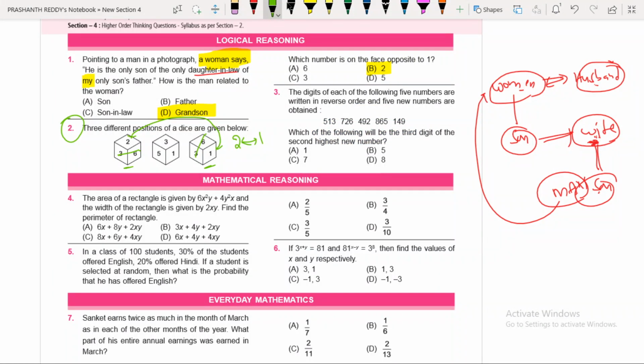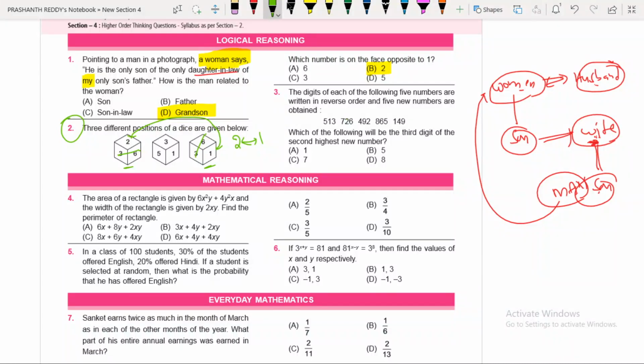The digits of each of the following 5 numbers are written in reverse order. They are written in reverse order, and 5 new numbers are obtained. Which of the following will be the third digit of the second highest new number? First, in each and every number, we should write the digits in reverse order. After writing the digits in reverse order, we have to identify the second highest number. After identifying the second highest number, in that we should find the third digit.